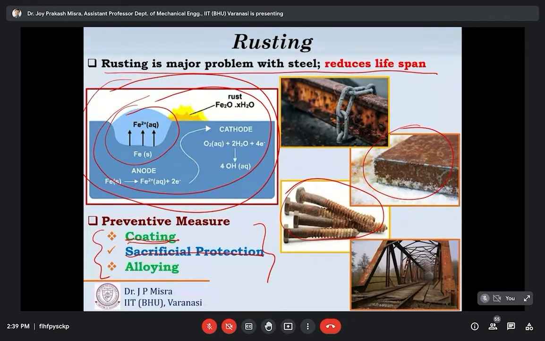in which a more electrochemically active metal is electrically attached to a less active metal, and the highly active metal donates electrons to replace those which may have been lost during oxidation of the protected metal. I'm coming to an example. For example, sacrificial protection of steels against corrosion by using more reactive metals. Normally, zinc and magnesium alloys are more electrochemically active than iron.